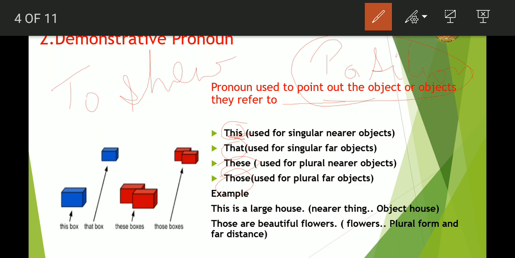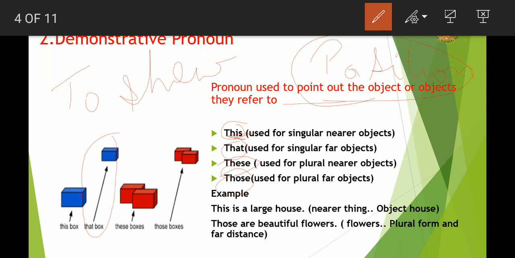Now, let's take the example of our classroom. If suppose we all are there in the class and a teacher is standing near the board and she has kept a single book on her table and she is standing near to that, then she will say, "This is my book." When the same book she is keeping at the last table, that is at a distance from her. When that book is far from her and if it is in single quantity, then she will say that book is mine.